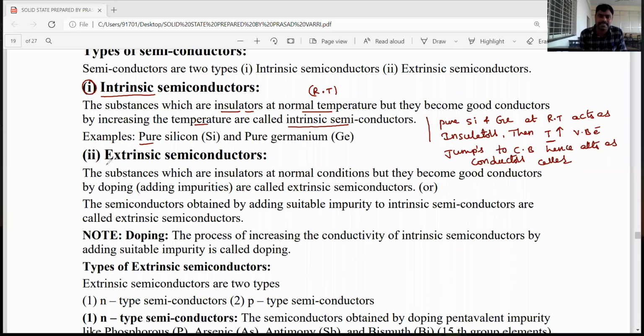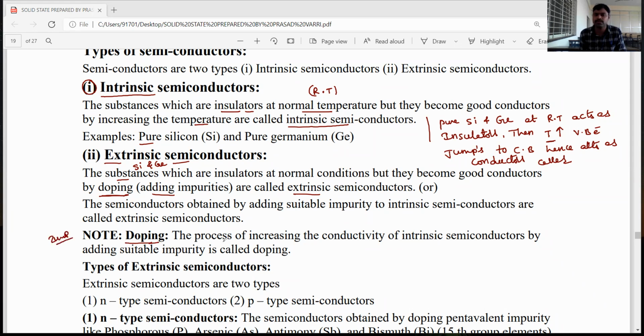The second one is extrinsic semiconductors. Let's see, dear students. Extrinsic semiconductors means silicon and germanium act as insulators at normal conditions, but they become good conductors by adding impurities. The addition of impurities is known as doping. Adding impurities gives extrinsic semiconductors. Now here is one important definition you have to remember, dear students.